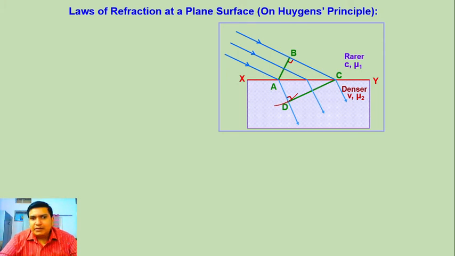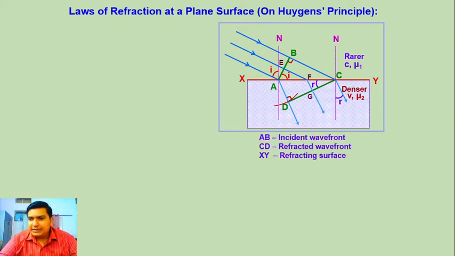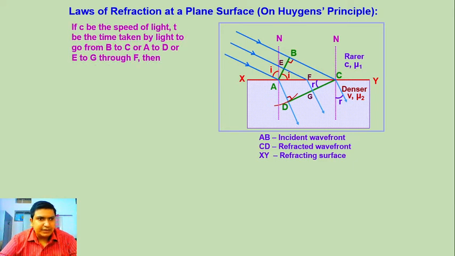Again we have two triangles, but this time we bring in the concept of similar triangles. AN and CN are the normals. Angle I is the angle of incidence, and angle R is the angle of refraction here. AB is the incident wavefront, CD is the refracted wavefront, and XY is the refracting surface.